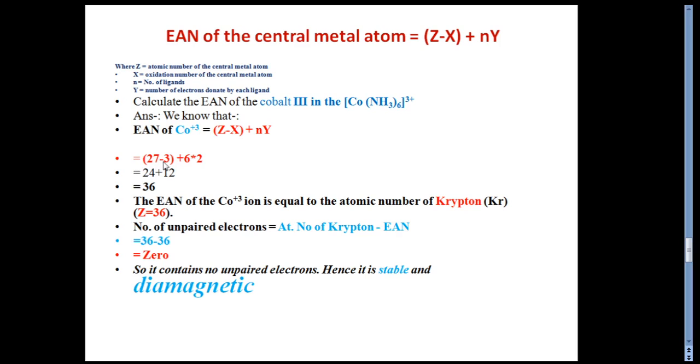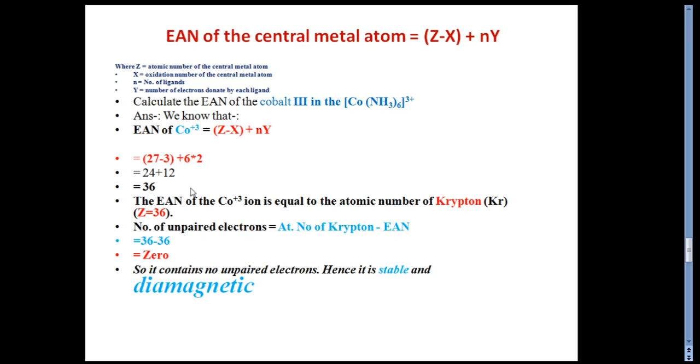So 27 minus 3 plus 6 dot 2. Here 6 is N, the number of ligands, so the total number of ligands is 6, and 2 is Y, the number of electrons donated by each ligand. So here 24 plus 12, and the whole calculation comes to 36.